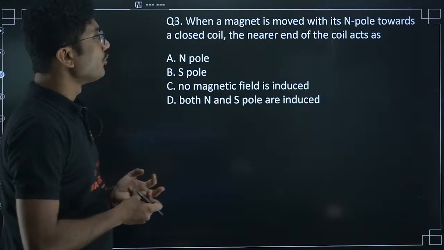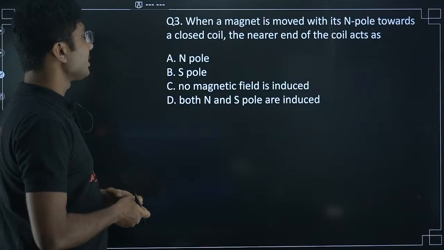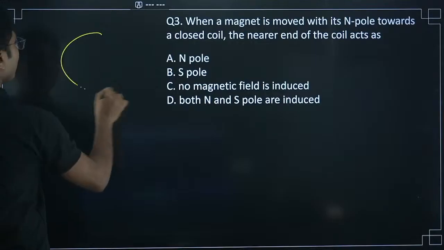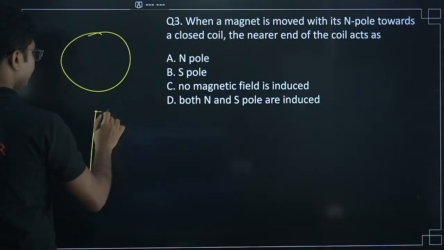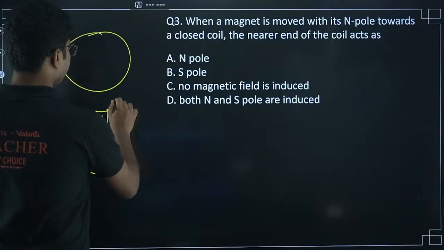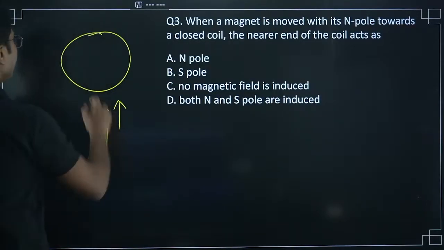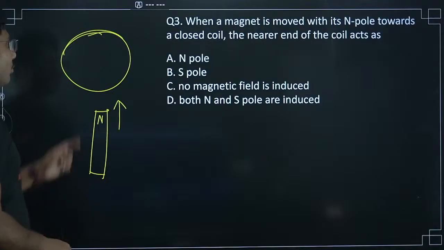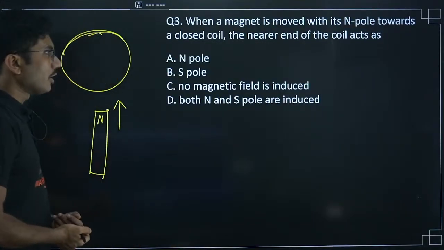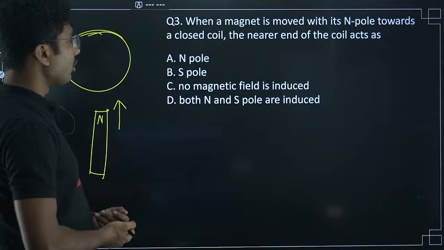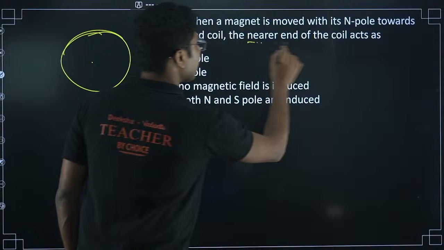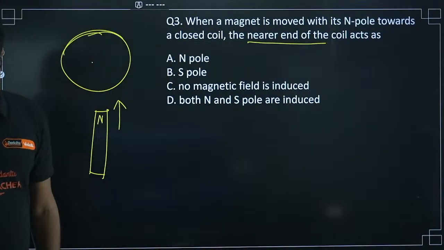When a magnet is moved with its north pole towards a closed coil, the nearer end of the coil acts as: a north pole, a south pole, no magnetic field induced, or both north and south pole induced. So what will happen to this loop? What will be the pole induced on it? Okay, nearer end of the coil. Remember, nearer end of the coil. So that is very, very important.